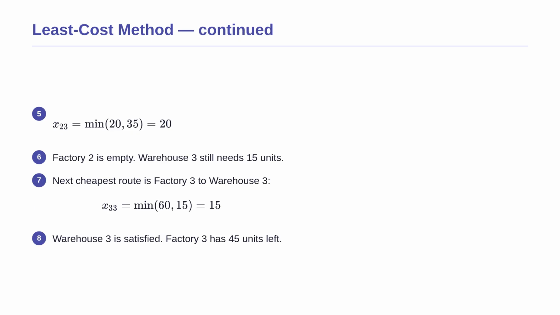Continuing with our cost-based approach, we allocate to that next cheapest route. Factory 2 has 20 units left, and Warehouse 3 needs 35. We ship the remaining 20 units from this factory. Factory 2 is now completely empty, but Warehouse 3 still needs 15 units. We scan again and find the next cheapest available route is from Factory 3 to Warehouse 3. Factory 3 has 60 units in stock. We ship 15 units to close out this demand. Warehouse 3 is now fully satisfied, leaving Factory 3 with 45 units left.